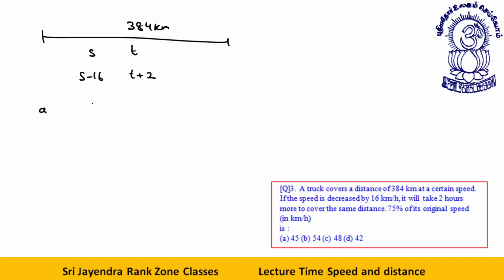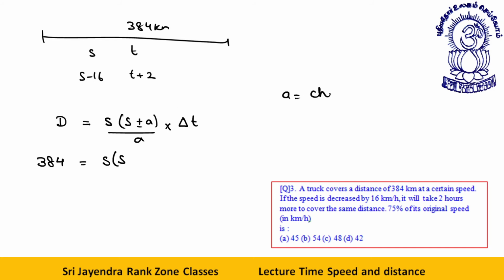How to solve, dear student, these type of questions? We have a formula: D is equal to S plus minus A divided by A into delta T. The distance is right now 384. Let's say the original speed was S. What is the change in speed? A is change in speed and delta T is change in time.